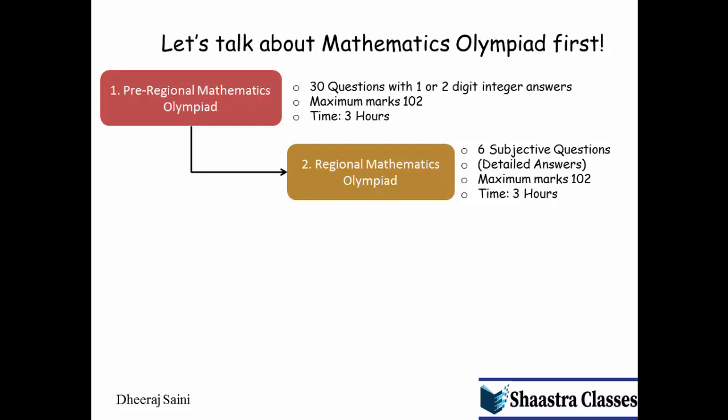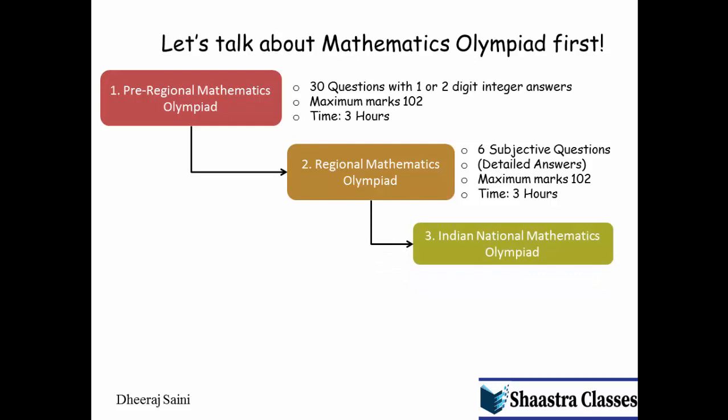After the regional round, students who qualify go to the Indian National Mathematics Olympiad, that is the national level maths competition. The paper pattern is exactly the same as the regional round, but the difficulty of questions will be at a higher level. Students who pass the Indian National Mathematics Olympiad will get an invitation to attend the International Mathematics Olympiad training camp.